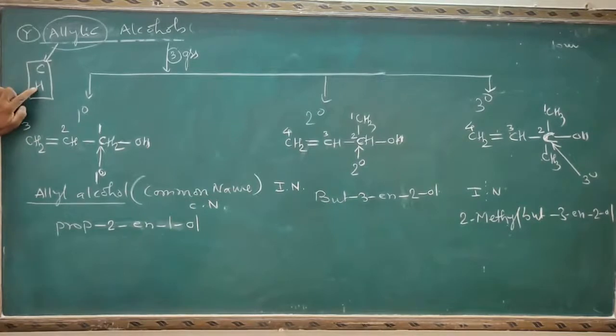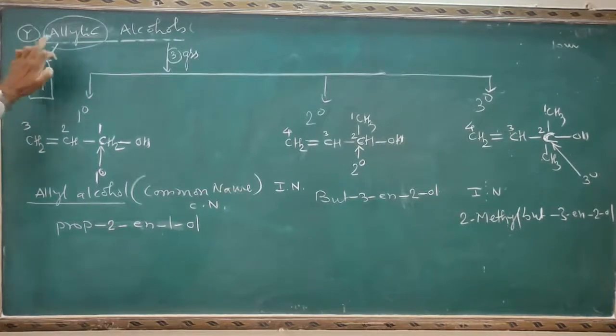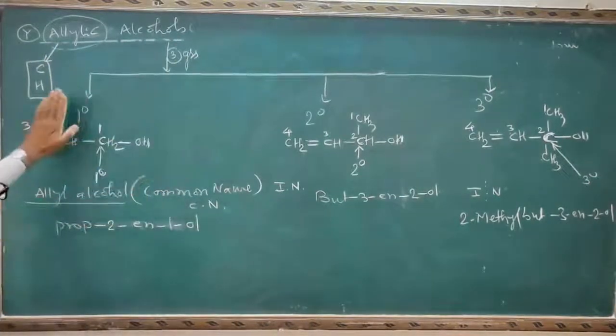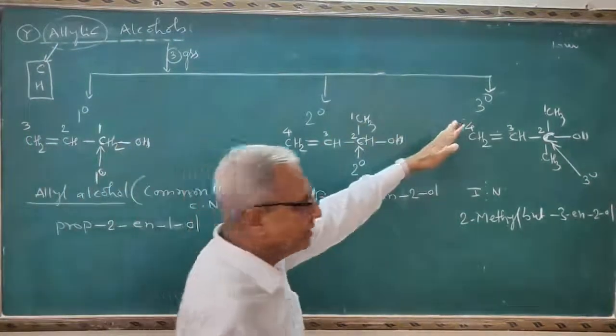Next question, what are allylic hydrogens? The hydrogen atoms present on allylic carbon are known as allylic hydrogens. Then I set one NEET JEE or objective question: the number of allylic carbons and the number of allylic hydrogen atoms present in but-1-ene and but-2-ene. Similarly, you can prepare parallel questions at home and try to solve them. Then classification: allylic alcohols are classified into 3 groups: primary, secondary and tertiary.